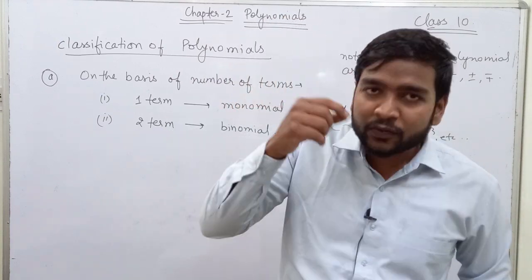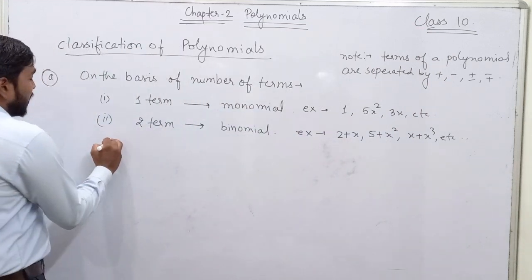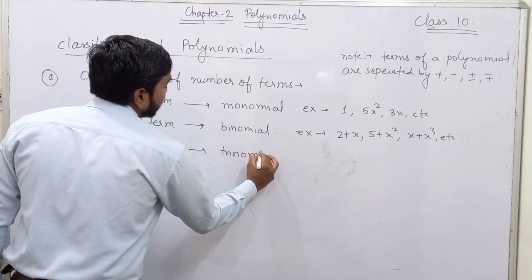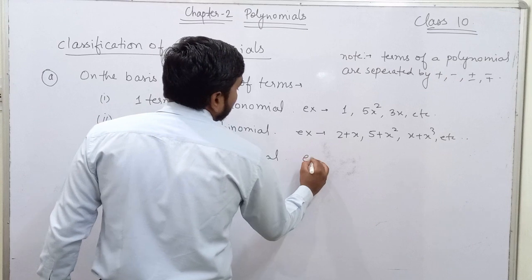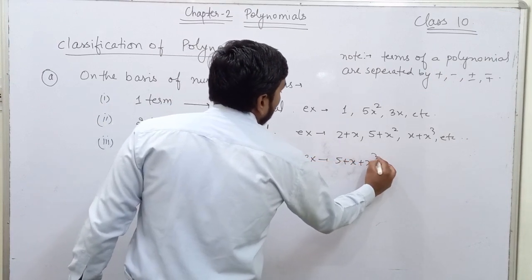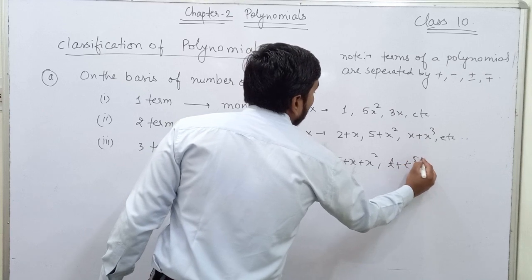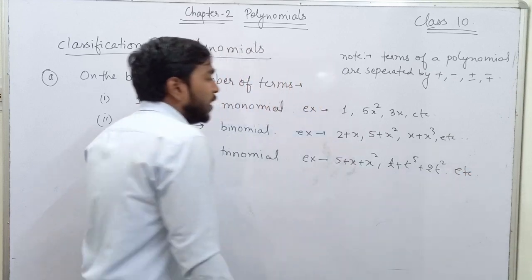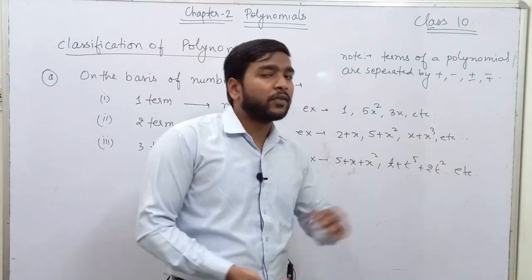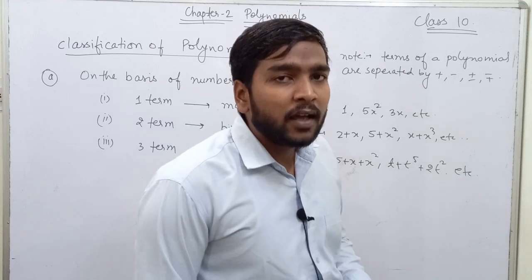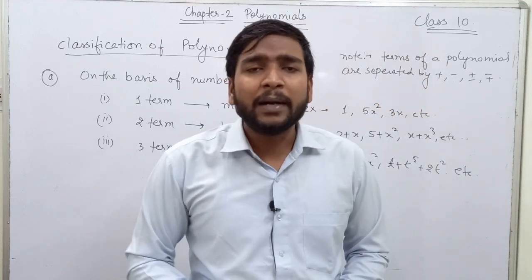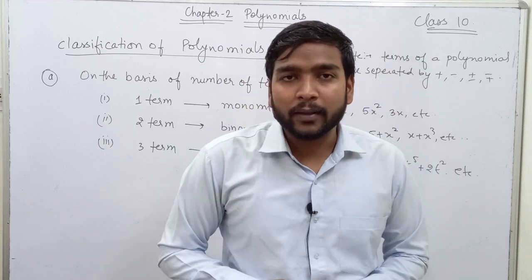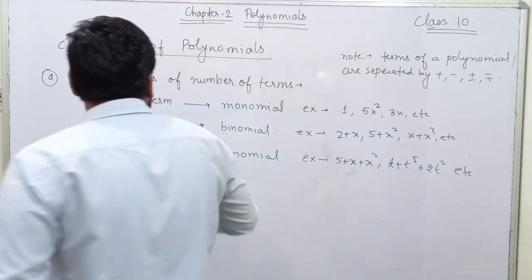If we increase the number of terms further, then we will get an expression of 3 terms, and that will be called a trinomial. If you write the example, we have 5 plus x square, t plus t power 5 plus 2t square, etc. In all these expressions, the number of terms is 3. If I further increase the number of terms, for example, I have 4 terms or 5 terms, or n terms, then it will be called a polynomial of n terms only. We have classified up to 3 terms only.